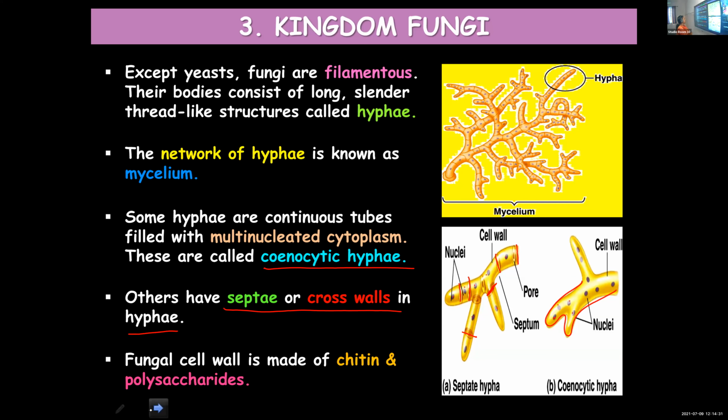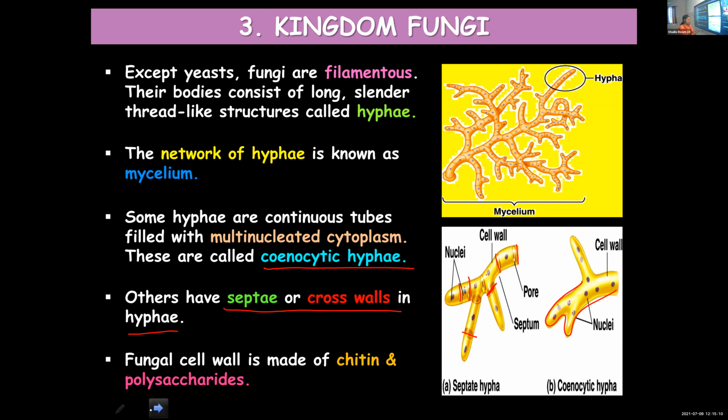The fungal cell wall is made of chitin and polysaccharides. You had already learned that, just like plant cells, they too have cell walls. But the composition is different. In plants, the cell wall is made of cellulose, whereas in fungi, the cell wall is made of a sugar known as chitin and also other polysaccharides. Clear? Chitin and polysaccharides form the fungal cell wall.